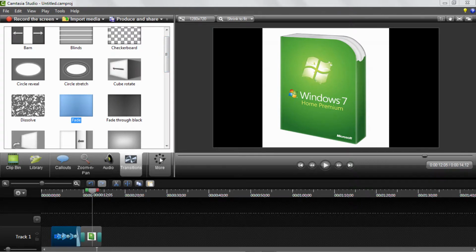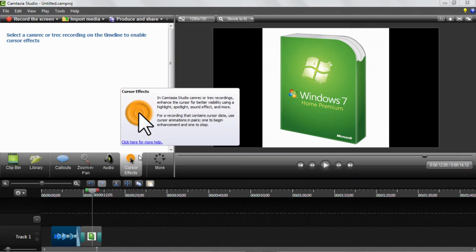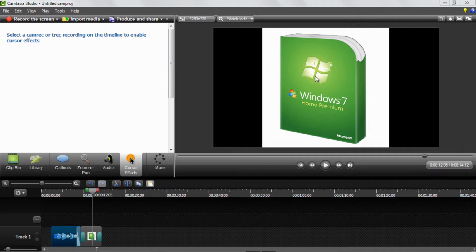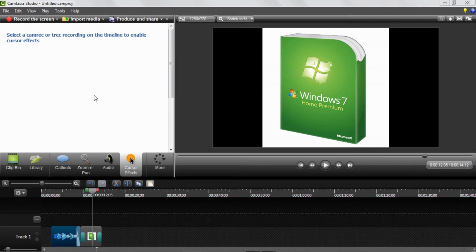Now moving on, over here we see more. Over here basically it has any other effects like cursor effects, visual properties. Cursor effects are also another great tool for tutorials. So say you're recording with the Camtasia Studio Recorder, and I wanted to highlight my cursor, maybe you know how you see some tutorials on YouTube highlighted yellow, just to make it easier to follow. I don't like the look of it, but it is very helpful. Now, as you can see, it also adjusts, so you can completely edit this to put everything you want here instead. It'll detect which features you use the most, and it'll put those over here, and if you want to, you can just change it.